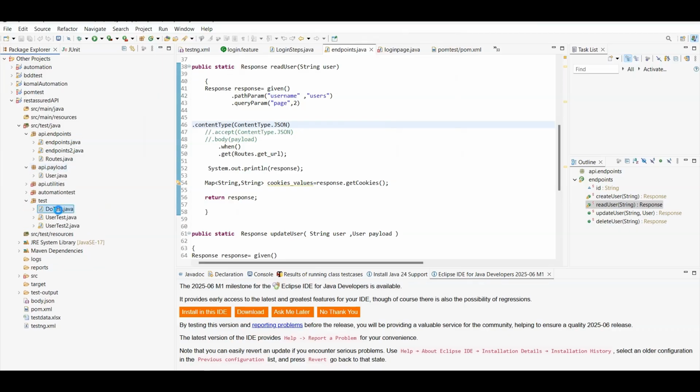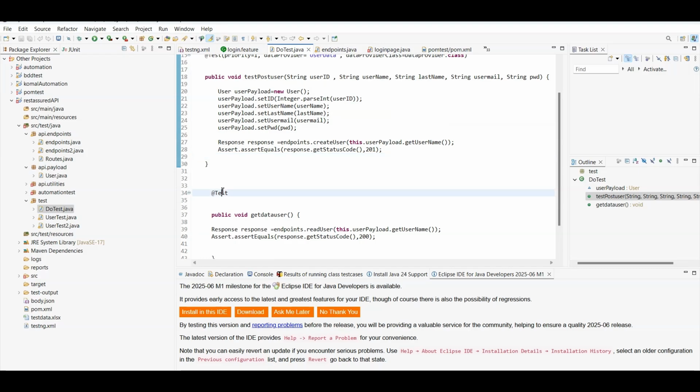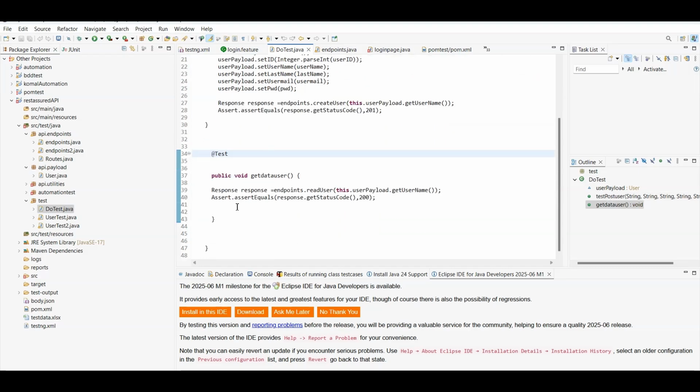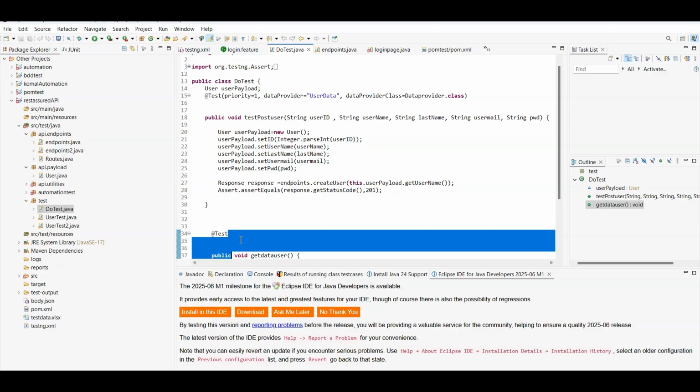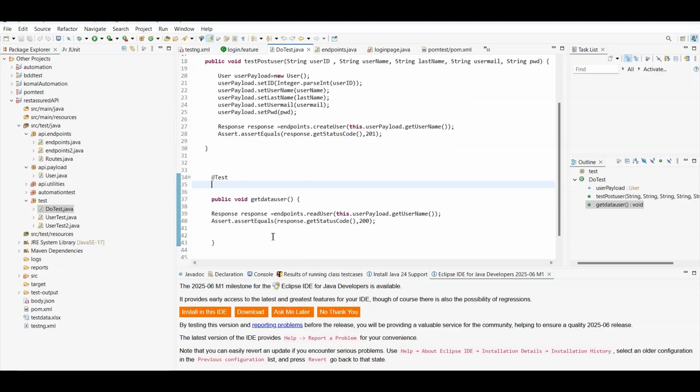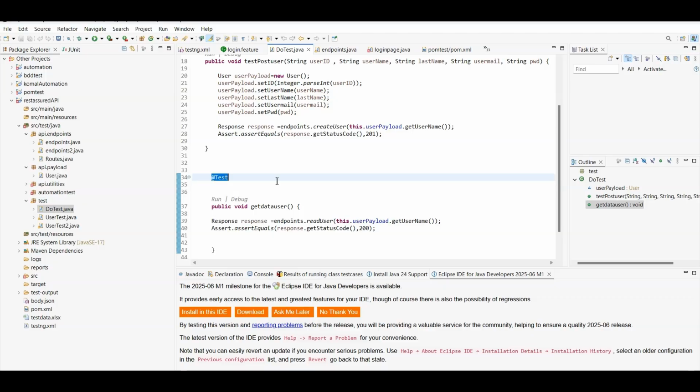Here I have used the Test annotation on the test method. This is the main assertion where I'm writing the test cases. You will use it in the same way. As I told you earlier, before method and before test you can use where you are writing the test cases in the framework. This is the example, the test case scenario, which is why I have used the Test annotation.